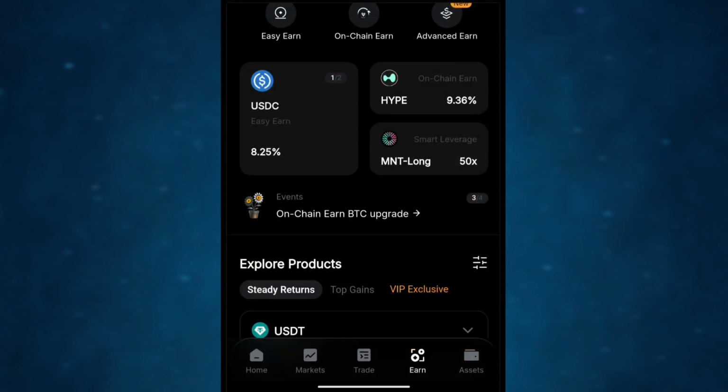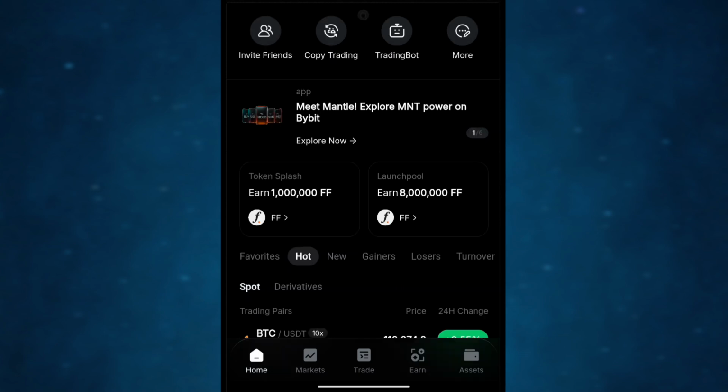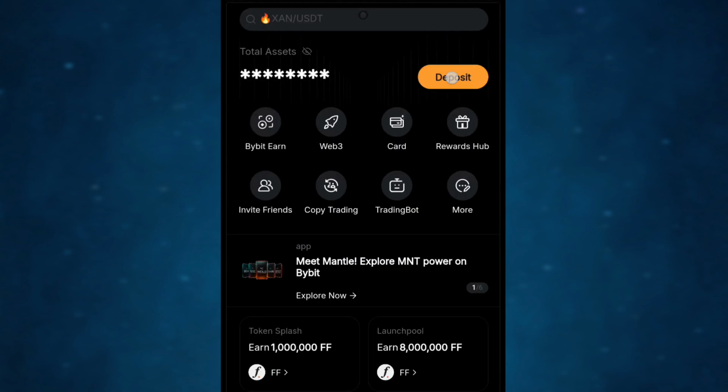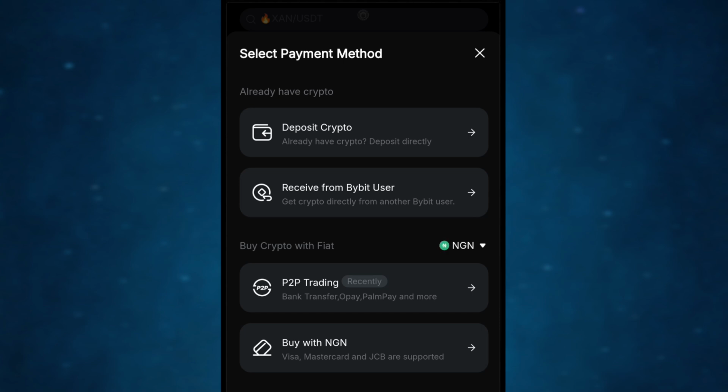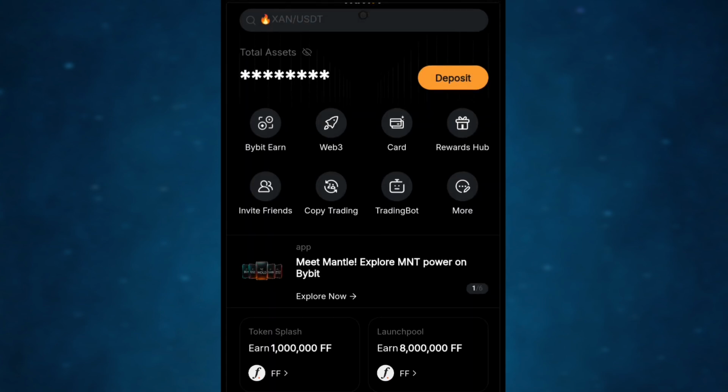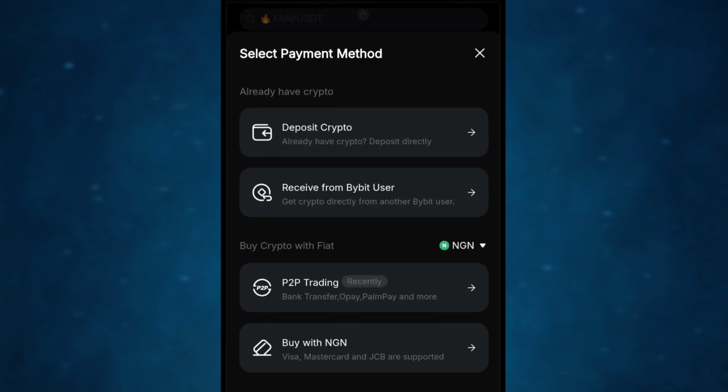Yeah, you can do peer to peer. If you are in any country that supports peer to peer, it's fine. Comment where you see how you can trade peer to peer. Let me tell you how you can trade peer to peer and make money. Come to where you see home, click on more. Come to where you see deposit, click on deposit. Then come to where you see peer to peer, click on peer to peer.